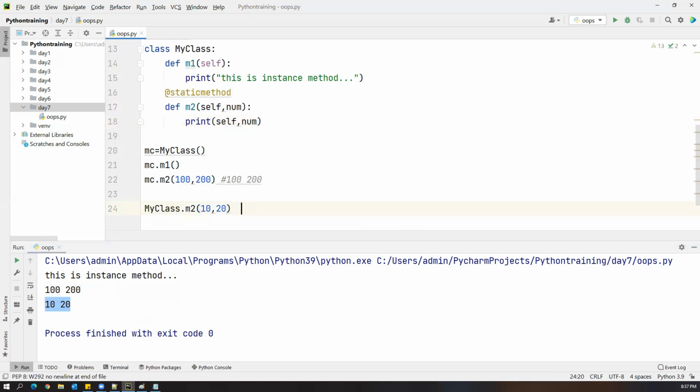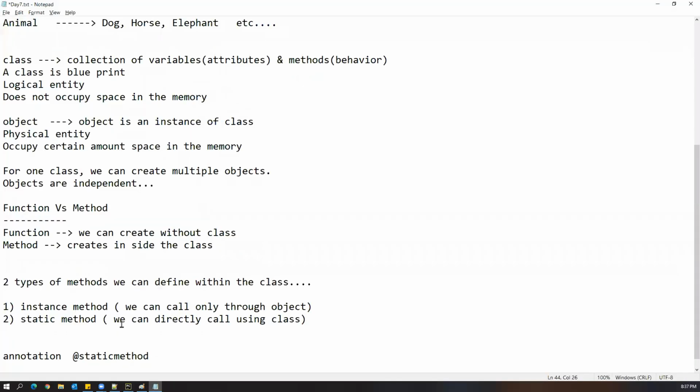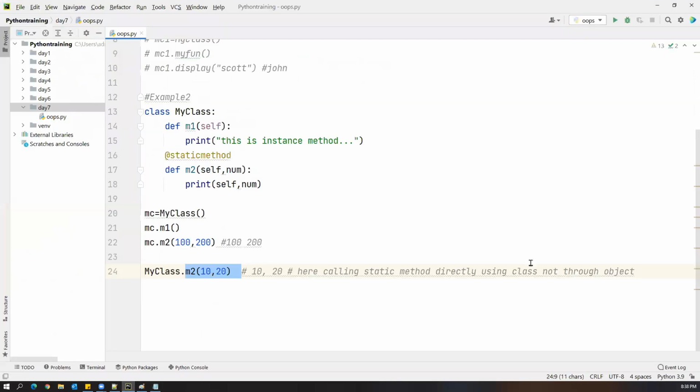So this is how we can invoke the instance method and the static method. And here we are calling the static method directly using the class, not through an object. Here we have not created any object. This is a class name, and through the class name, we are able to call the static method. Okay, so this is one more example related to static method and instance method. So we have discussed two parts, instance method and static method. Instance methods we can access through an object. Static methods we can access through the class. Now, let me show you one more example.